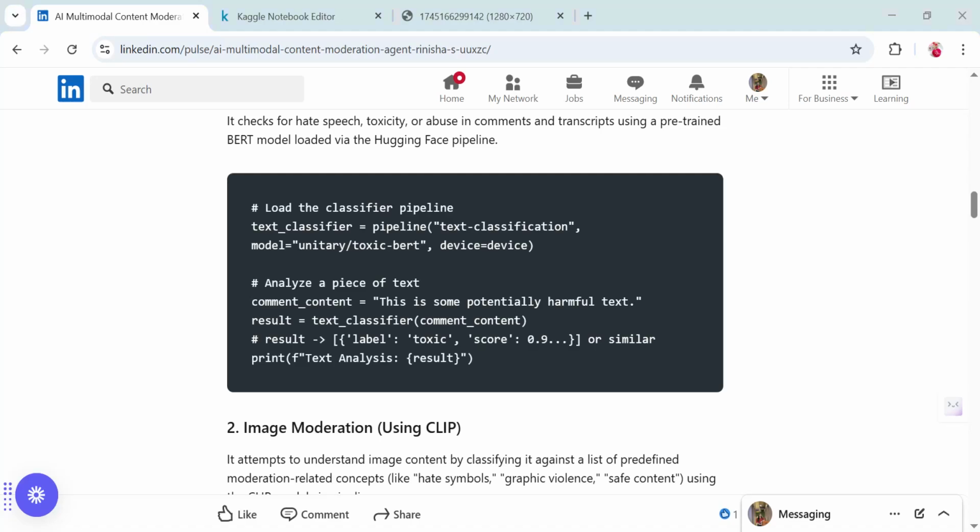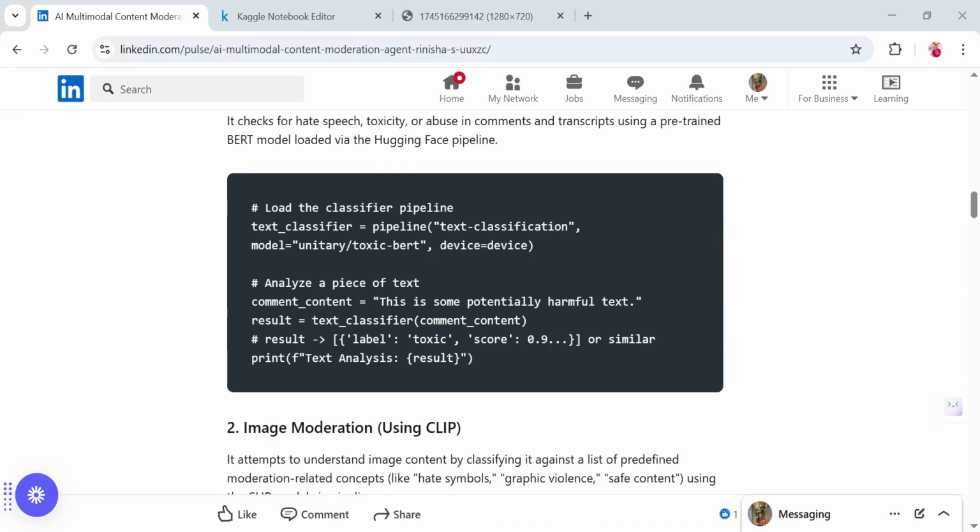Okay, for text moderation, we have used a text classifier pipeline. It outputs a toxicity label and score. The output we are taking from here is a score which classifies whether it is harmful or not harmful. And then for image, we are using CLIP.